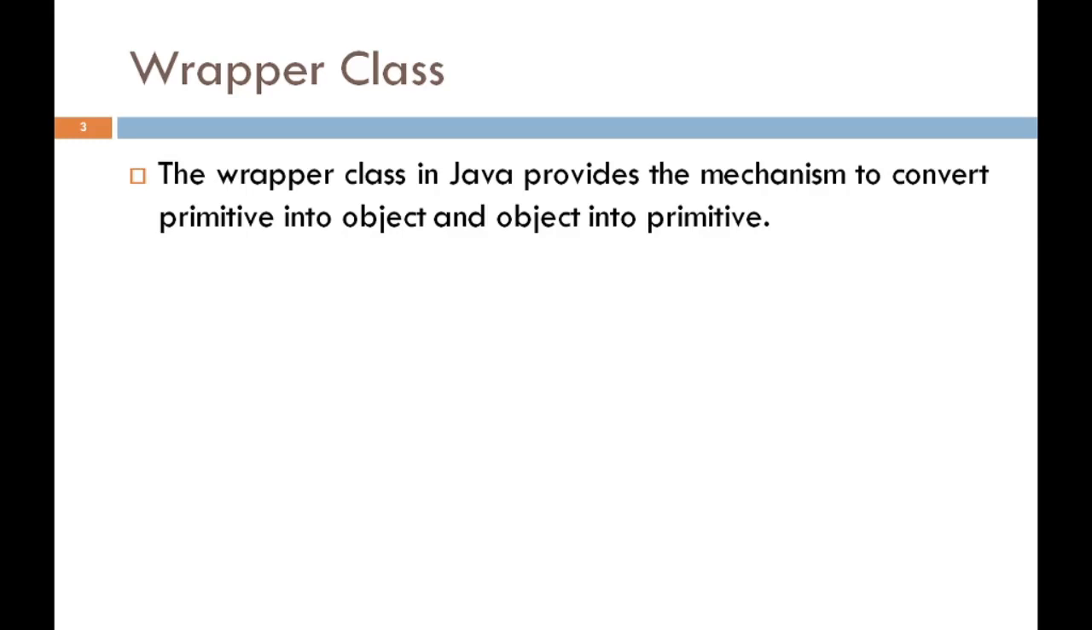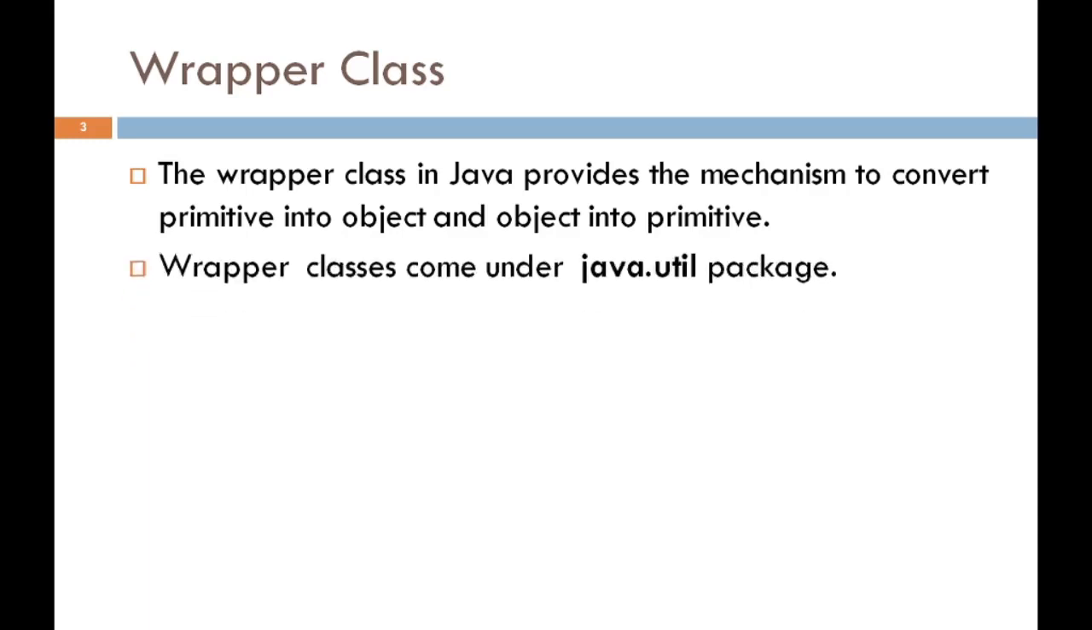We can also say that in OOPS concepts, we learn that object-oriented programming is all about the object. Without objects, we can't do anything in object-oriented programming. The 8 primitive data types in Java, like byte, short, int, long, float, double, char, boolean, are not objects. So, using a wrapper class, we convert these primitive data types into object types, like int to Integer class. Wrapper classes come under the java.util package.